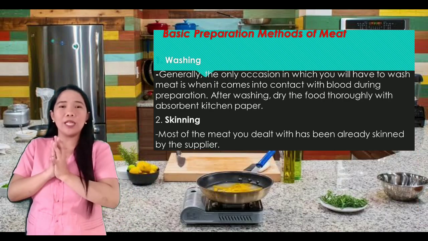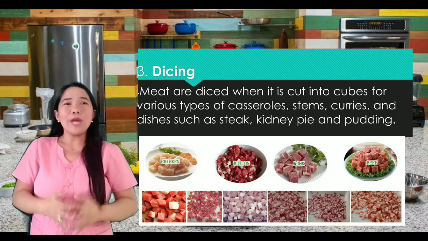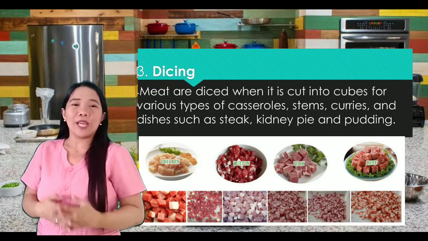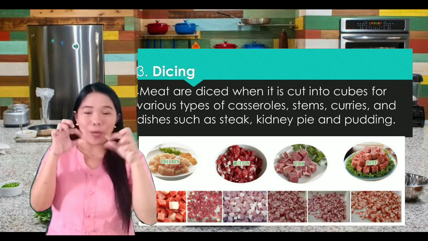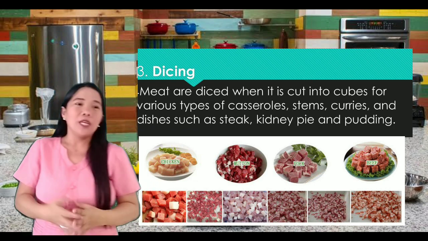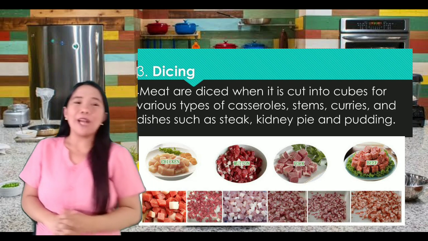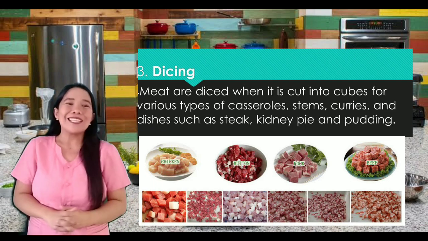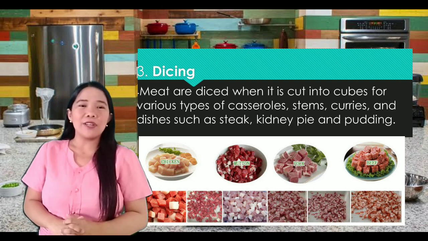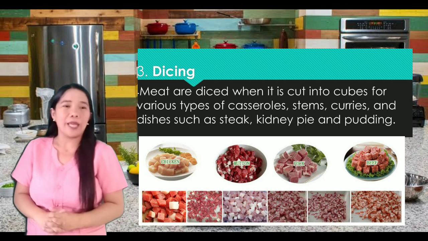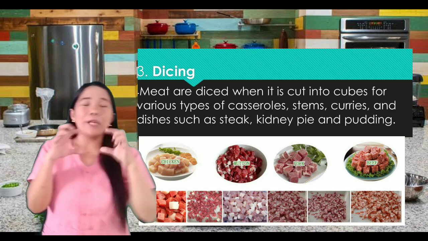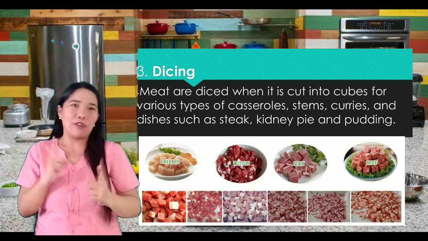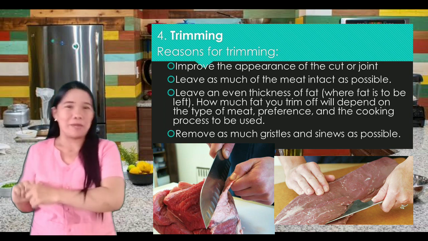The third one is dicing. So, when we say dicing, meat is diced into cubes. Maliliit na hiwa, parang pang menudo. Cubes for various types of casseroles, stews, curries, and others such as steak, kidney pie, and pudding. So, tandaan nyo lang sa dicing, the meat is cut into cubes. Clear? Okay. The fourth one is trimming.